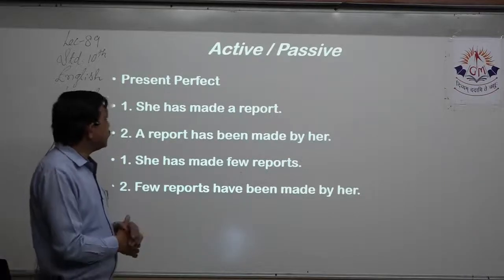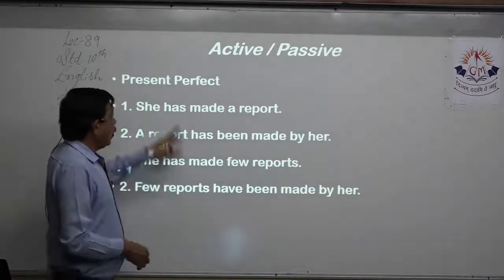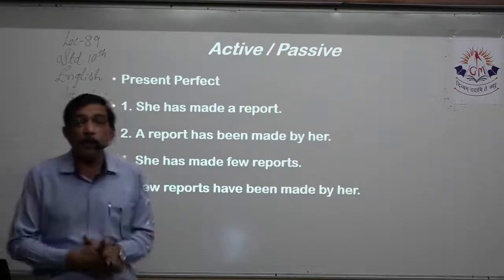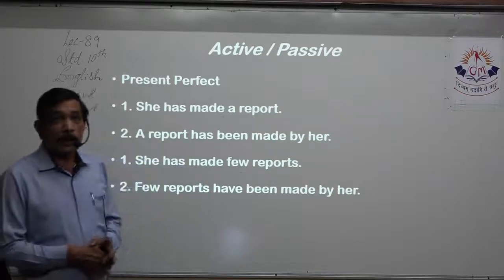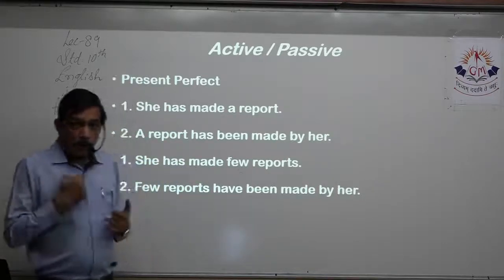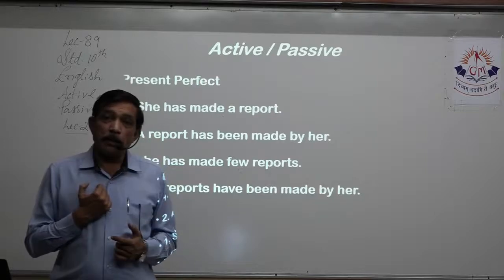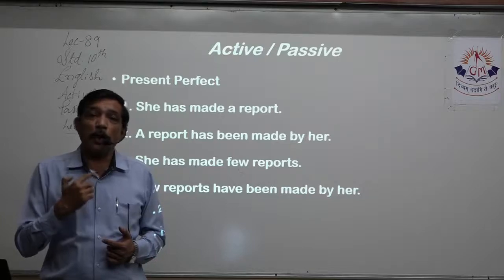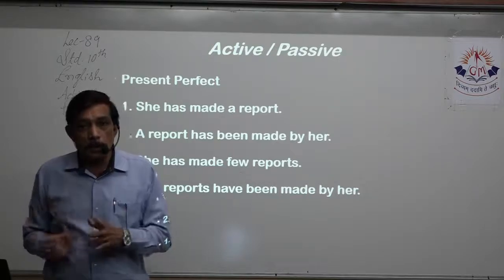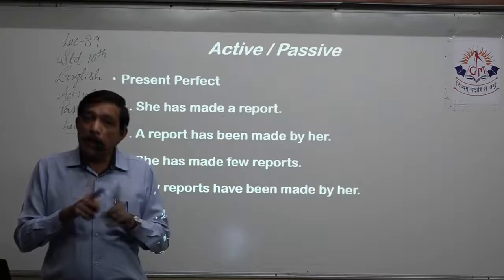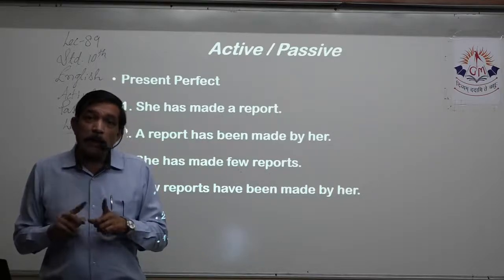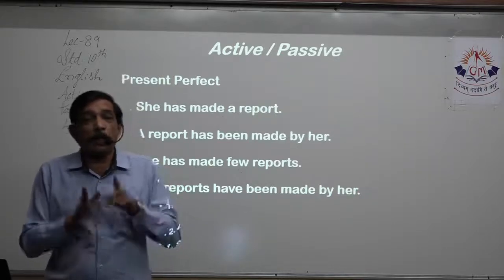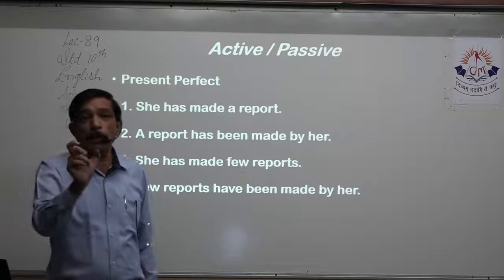Now we come to the next tense, that is present perfect. Has and have. For present perfect, we use two helping verbs, that is has and have. First person, I have. Second person, you have. First person plural, we have. Second person plural, you have. But when it comes to third person, she has, he has, it has. Again, third person plural, they, then that will be have. So only it is applicable for he, she, it, or a particular proper noun.